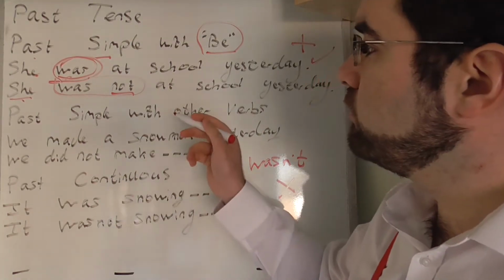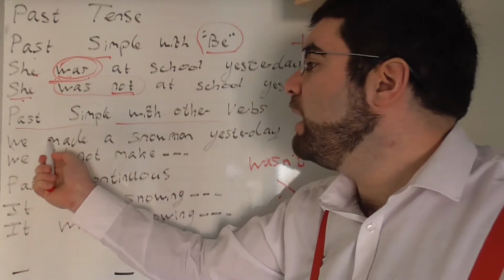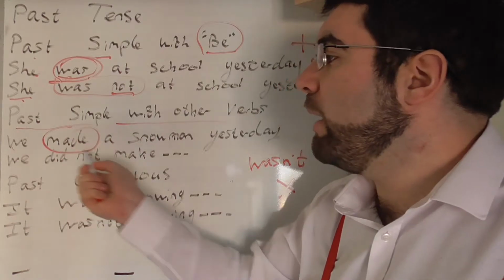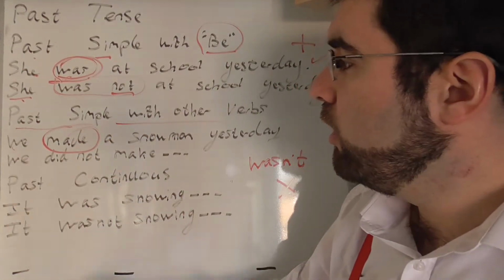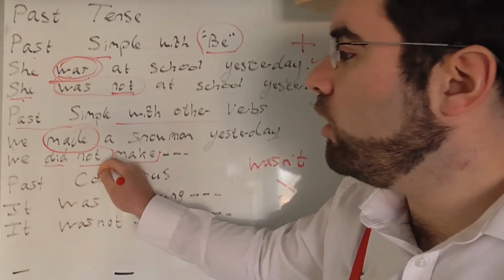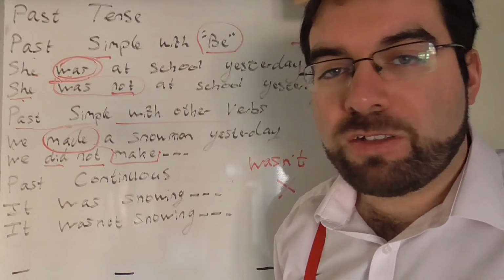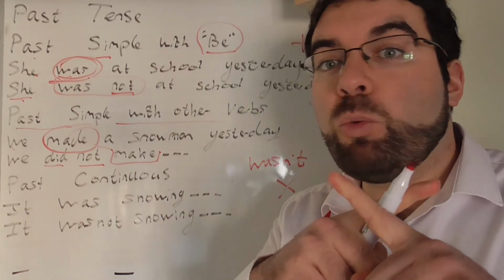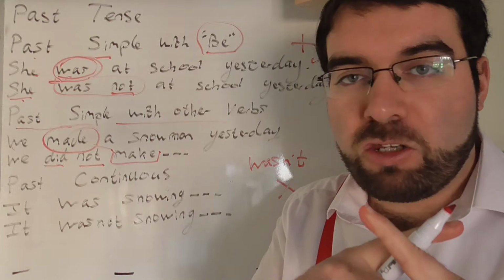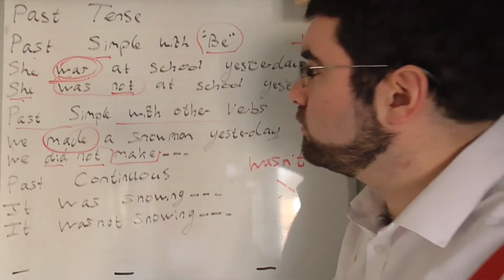Makes sense. With a past simple with other verbs, we made a snowman yesterday. That works. But made turns into make. We did not make a snowman. It isn't we was not make a snowman. It isn't we wasn't made a snowman. It's we did not make a snowman.